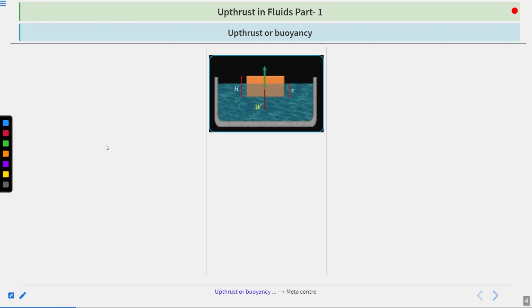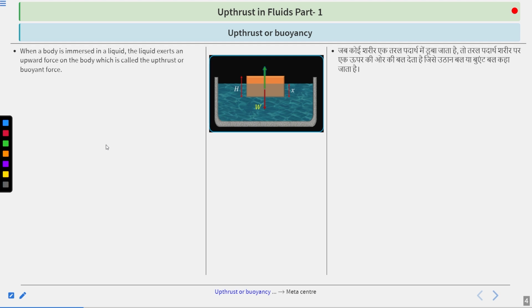Now, let's begin with the upthrust or buoyancy. What do we mean by this? When a body is immersed in a liquid, the liquid exerts an upward force on the body, which is called the upthrust or buoyant force.